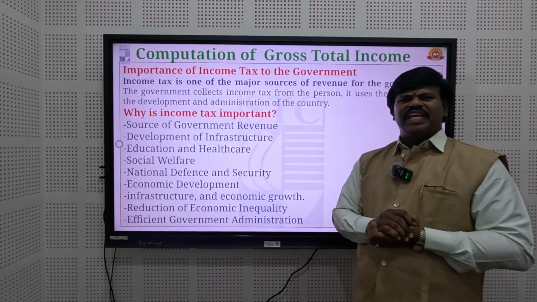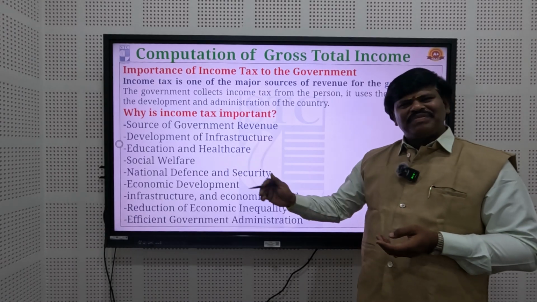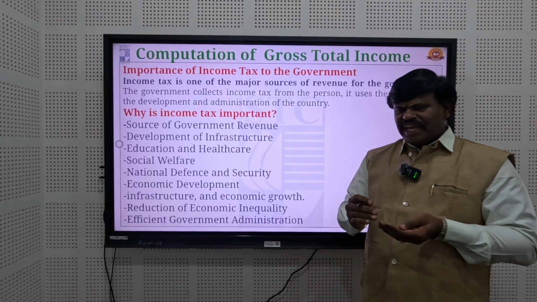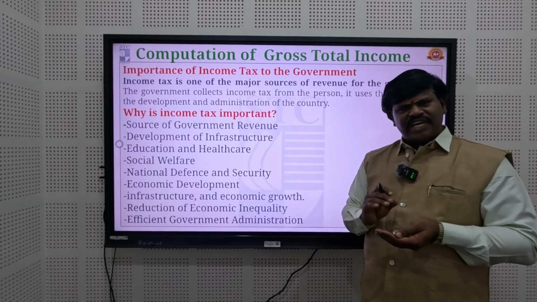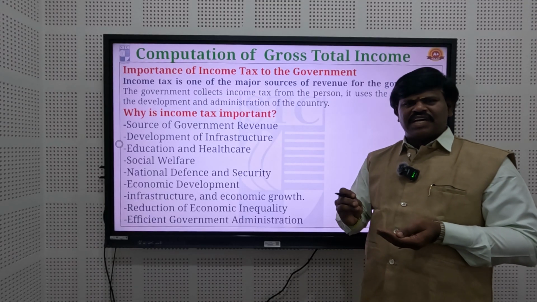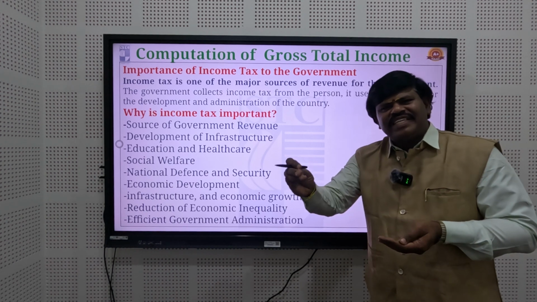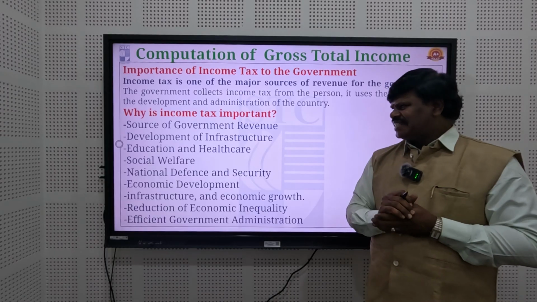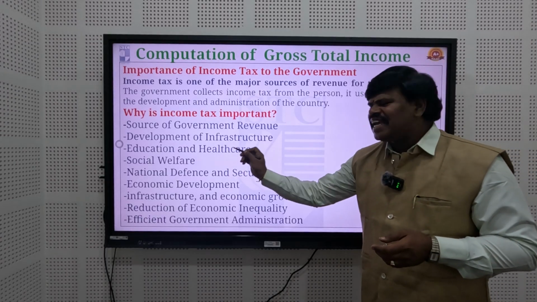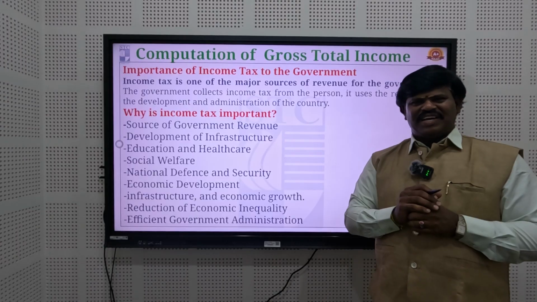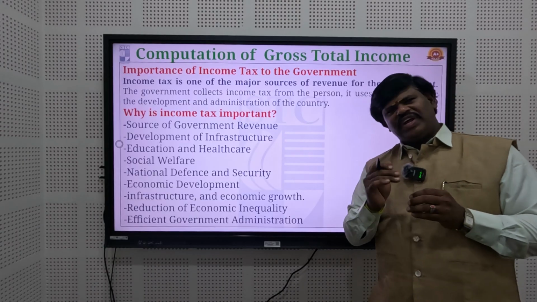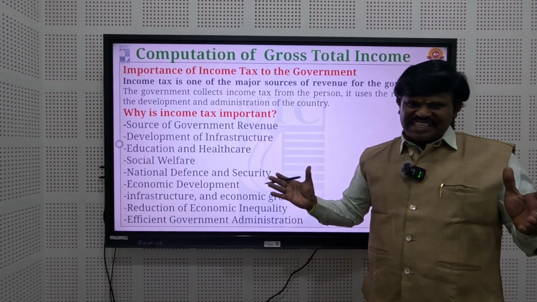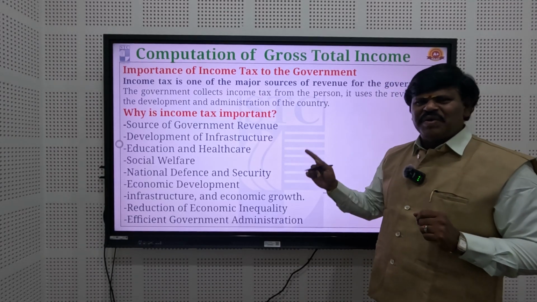Second is development of infrastructure, that means providing road facilities, bridges, drainage facilities, and public utilities like water and electricity facilities. The government needs more funds, and those funds come from income tax. Then next is providing education and healthcare facilities to the public. For providing free or quality education to the society, the government needs more funds, and those funds are available from income tax.